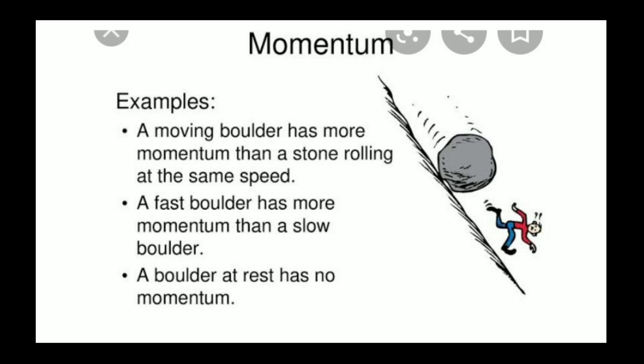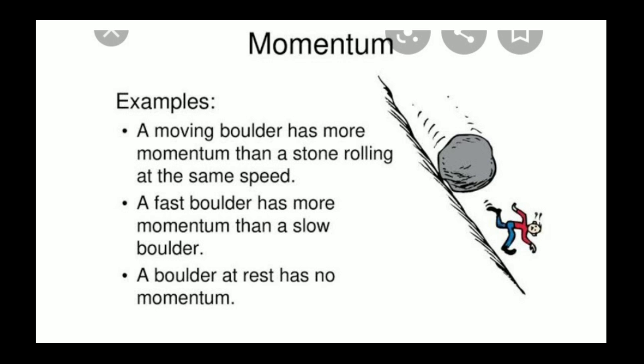A fast boulder means more velocity, so its momentum will also increase. P equals m into v. If mass is more, the momentum will increase, or if velocity is more, the momentum will increase, because it is the product of mass and velocity.